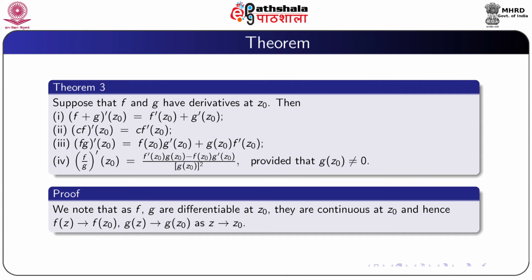We note that as f and g are differentiable at the point z0, they are continuous at z0, and hence fz tends to fz0, gz tends to gz0 as z tending to z0.